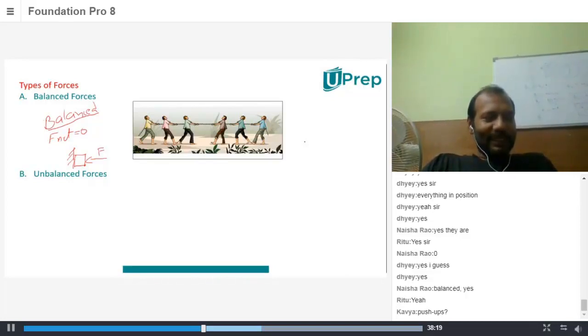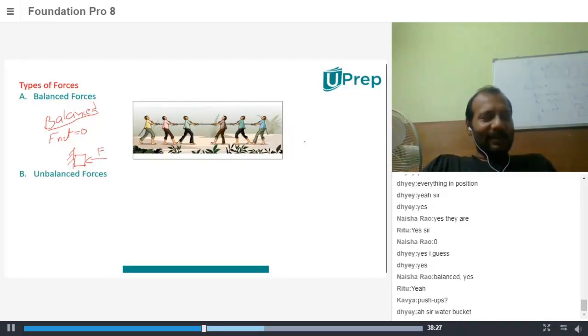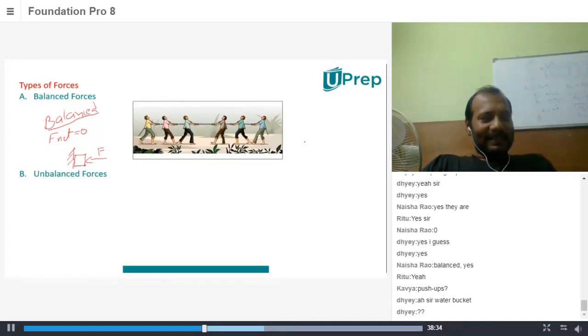Push-ups. When you're pushing up, you're moving, right? Yes, you're moving. So if the forces are balanced, what will happen? You can't go up and come down. A seesaw. When we are on a seesaw.